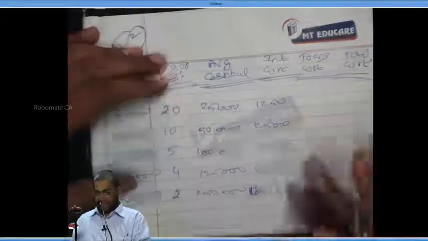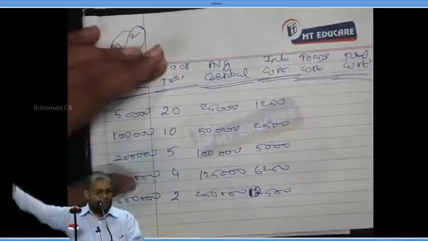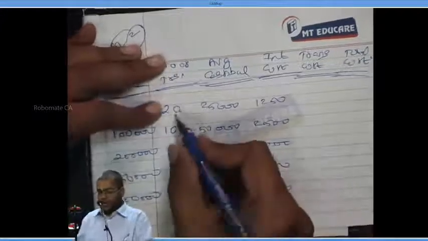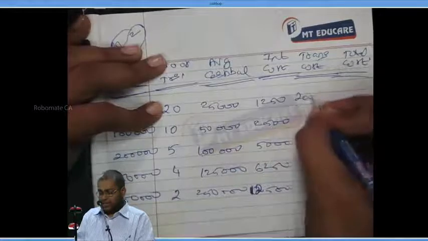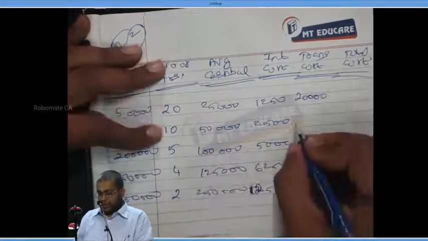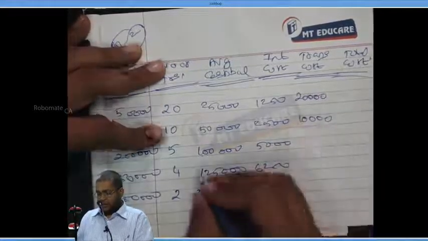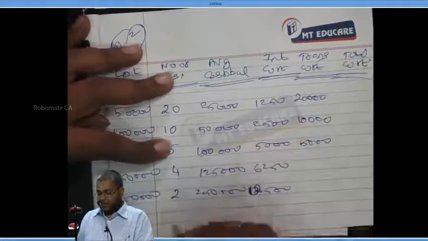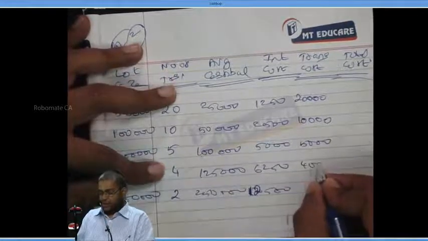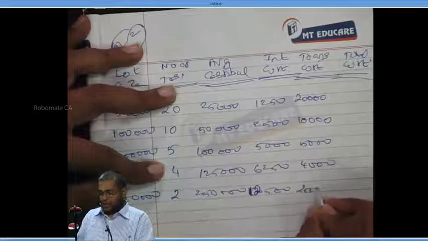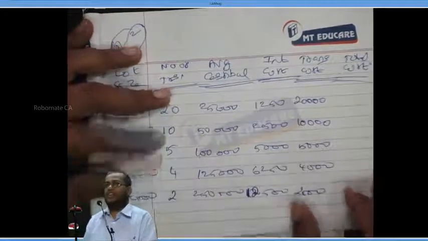Now, transaction cost. Every time I sell the security, the cost is 1,000. How many times? 20 times, so the cost is 20,000. 10 times, the cost is 10,000. 5 times, the cost is 5,000. 4 times, the cost is 4,000. 2 times, the cost is 2,000. This is the cost.